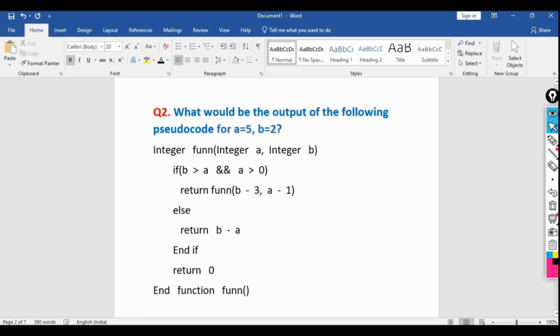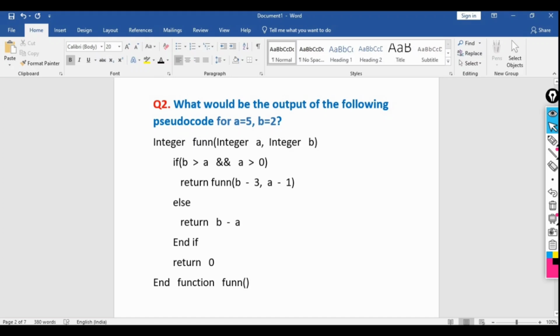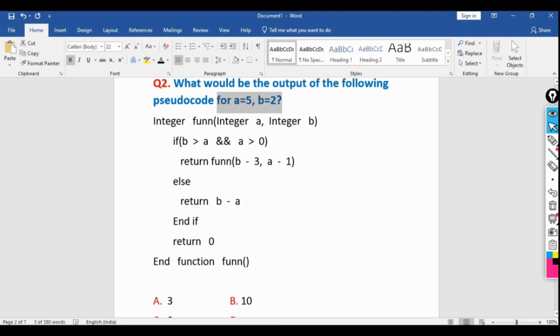Now let's move to the next question. What would be the output of the following pseudocode? Here I have taken 2 variables, a equal to 5 and b equal to 2. Then integer fun is the function name, and inside this function I am passing 2 parameters, integer a and integer b. That means I am passing 5 and 2 here.